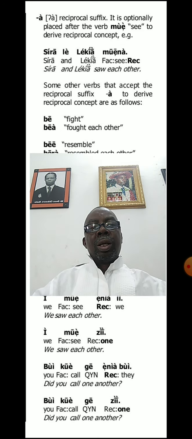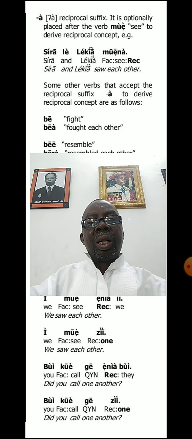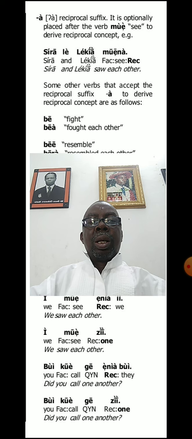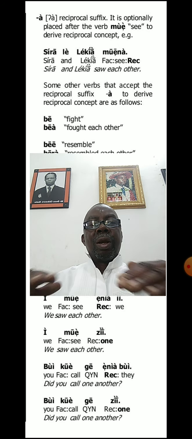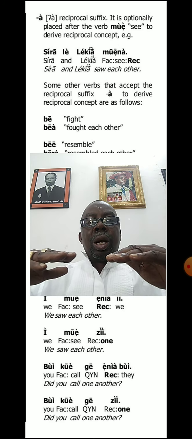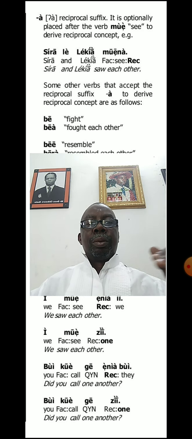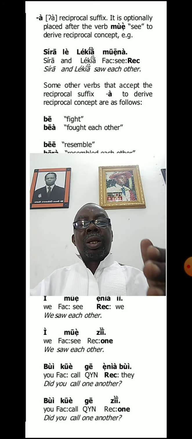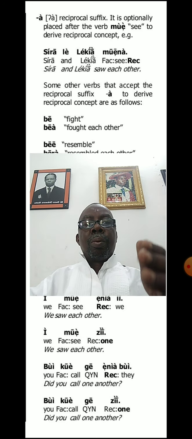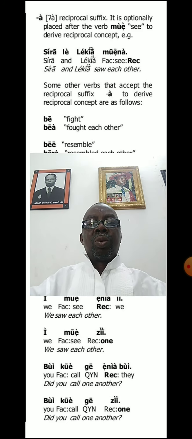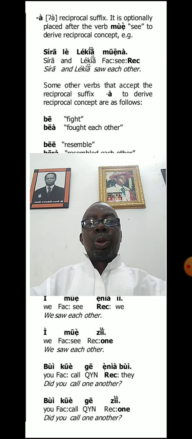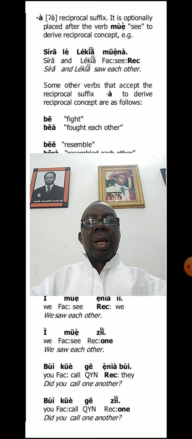In fact, the letter N before the letter A, which is the final one, is there because of the influence of the nasal features on Mwe. So that's why the letter N comes preceding the letter A, which we are focusing on. And so you are able to make such sentences as Sira the Lekia Mwena, meaning Sira and Lekia saw each other.